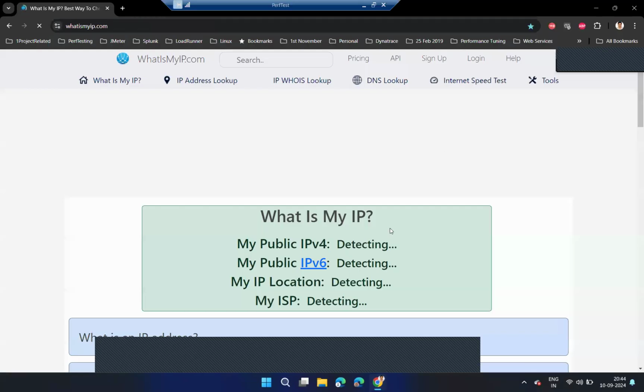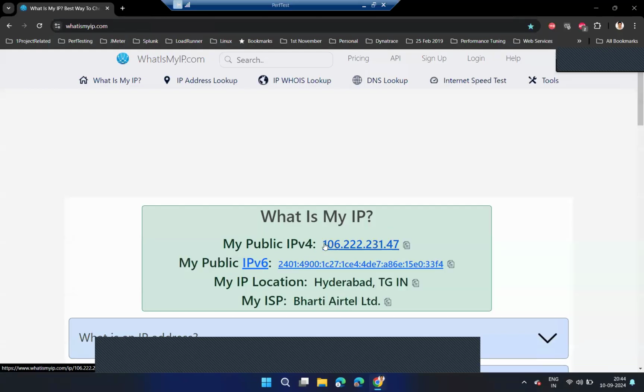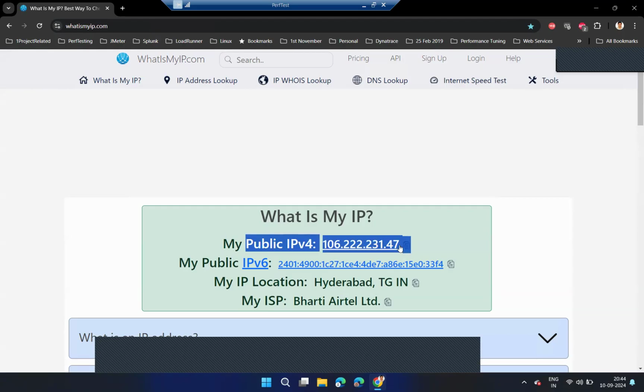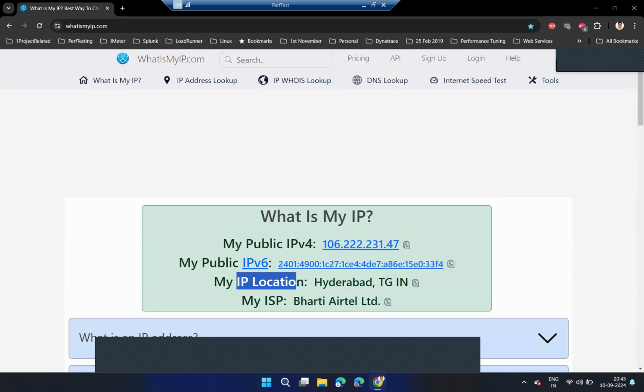Please remember this. Observe here, it will also show you the same IP address. Any device connected to my Wi-Fi router will have the same public IP, and you can see the location as well. IP location is Hyderabad, Telangana, India.